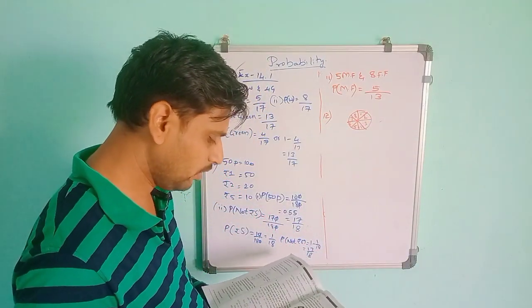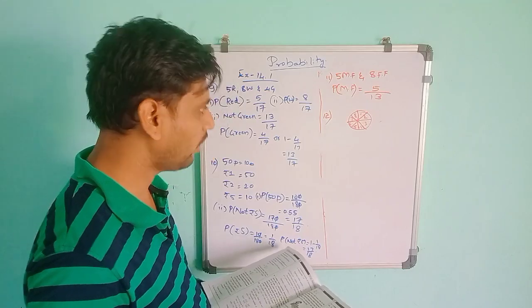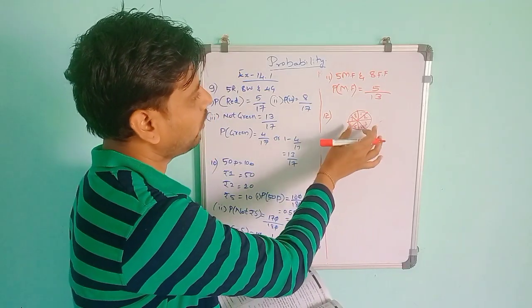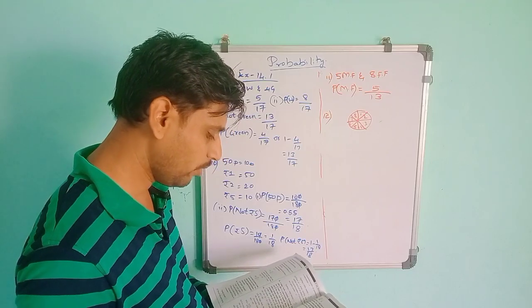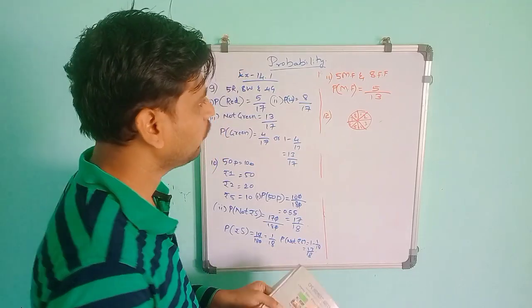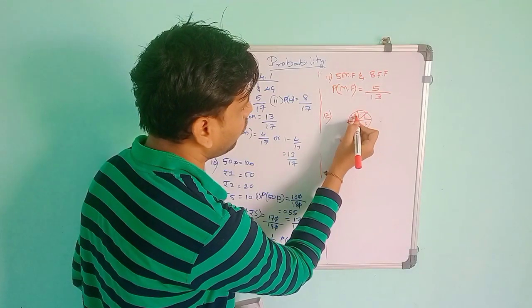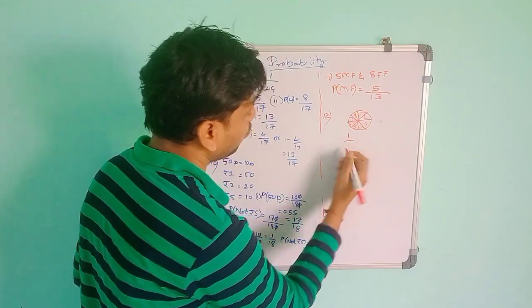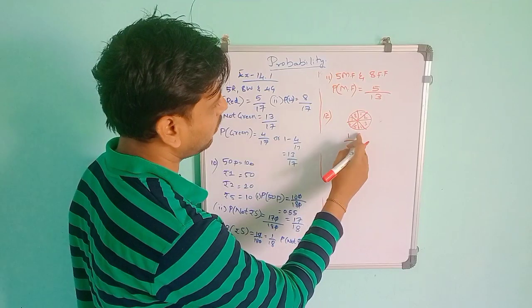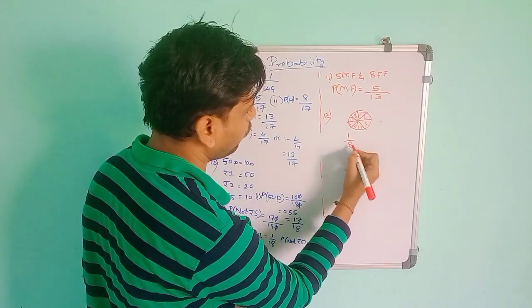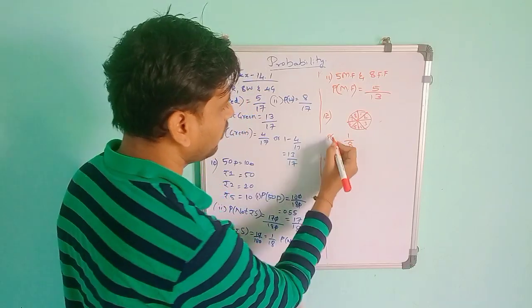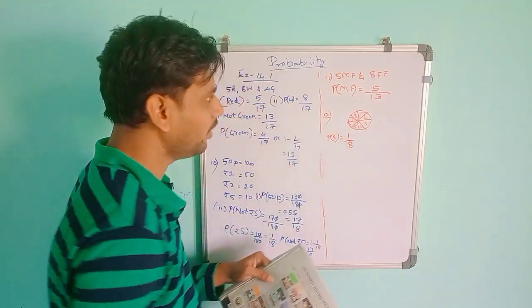If you spin it, at the rest position the arrow points to one number. What is the probability that it will point at 8? Only one favorable outcome is there, so 1. The total number of possible outcomes is 8, since it can stop anywhere in these 8 numbers. So P of 8 is equal to 1 by 8.